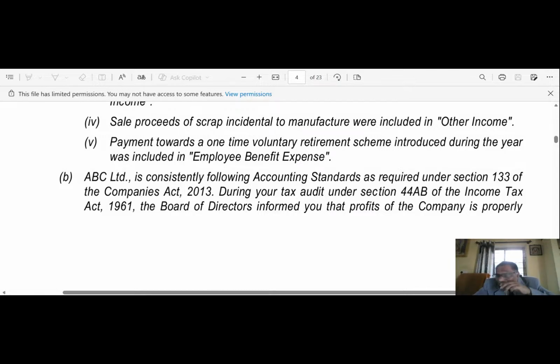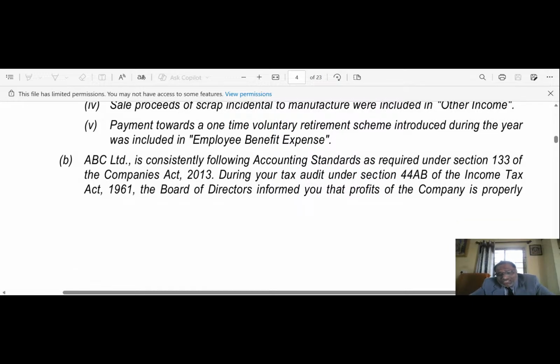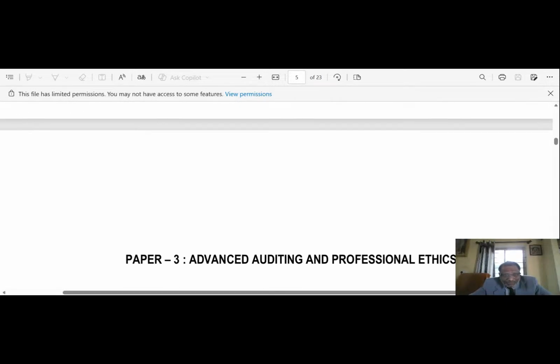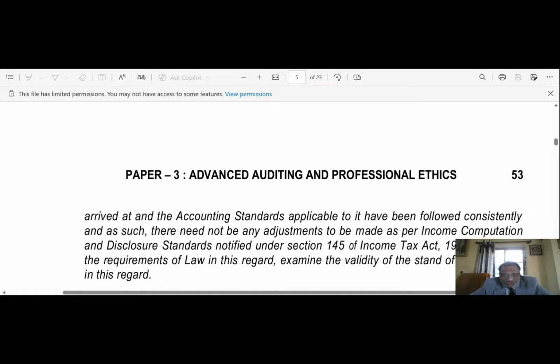During the year, in the tax audit under section 44AB of the Income Tax Act 1961, the board of directors informed you that the profit of the company is properly arrived at and the applicable accounting standards have been followed consistently, and as such there need not be any adjustment as per the income computation disclosure standards under section 145 of the Income Tax Act 1961. Based on the requirement of law in this regard, examine the validity of the stand of the management.